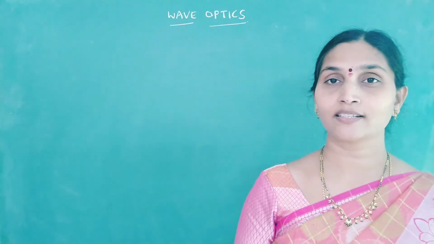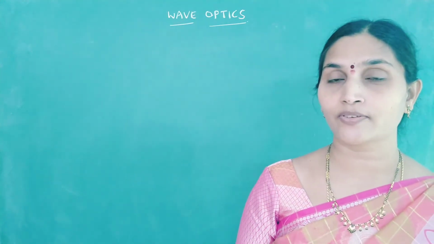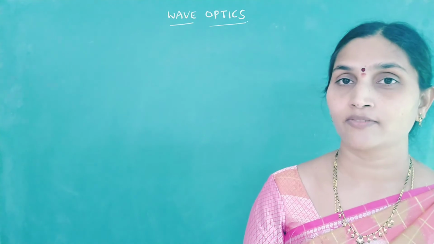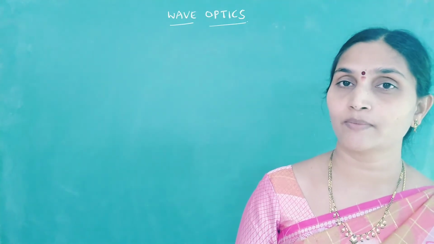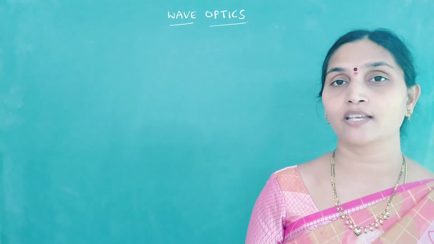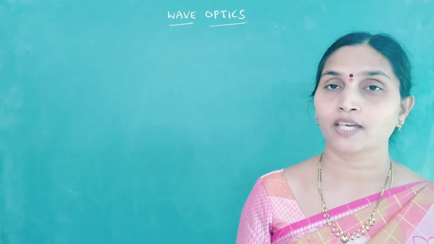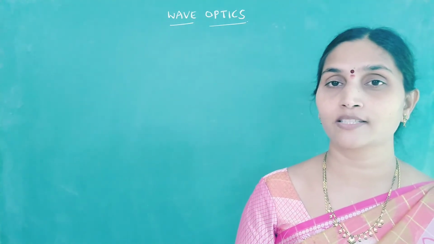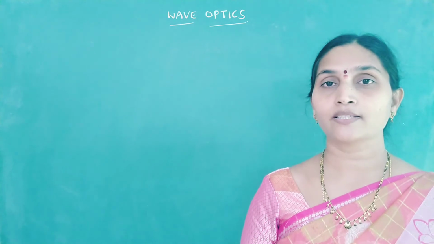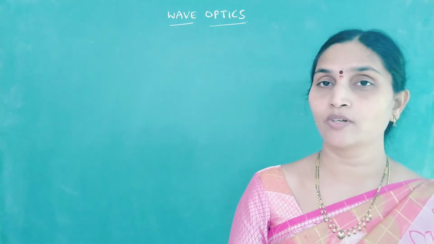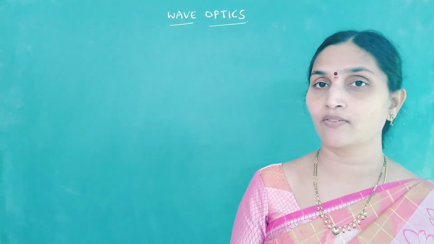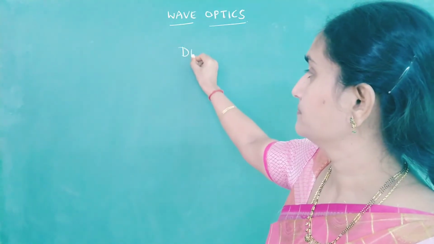Welcome back, children. So hope you have completed Doppler's effect from the previous topic. We were studying wave optics. I told you about Young's double slit experiment. We have studied interference of light, and even Doppler's effect we discussed in the previous class. So coming to today's class, we are going to study one more phenomenon which can be explained by the wave nature of light, and that is called diffraction.